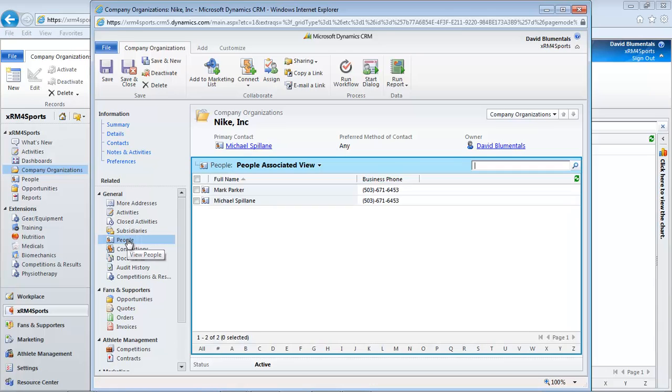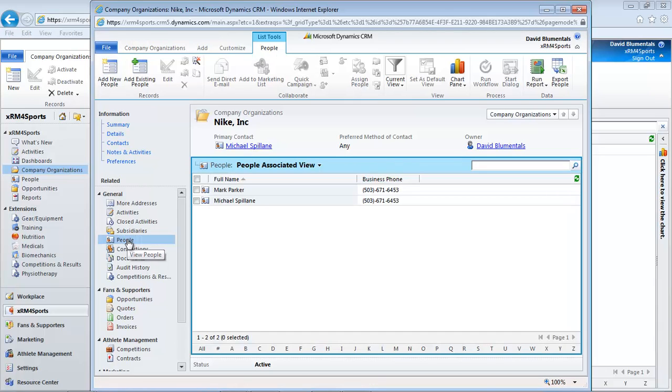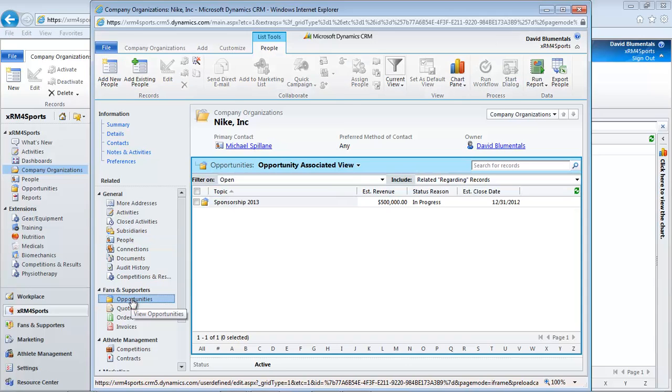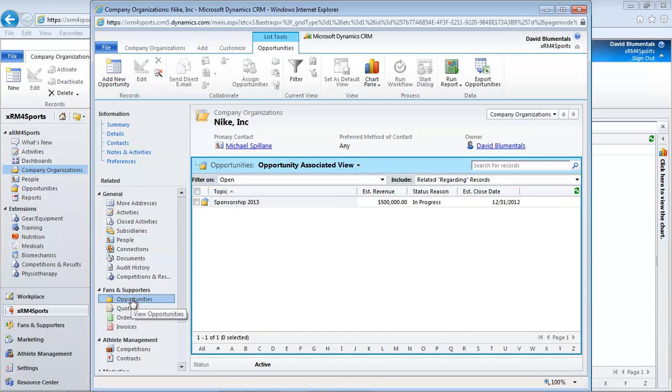Here are the people records. Here are the opportunities. From each folder we can edit or add new records. You'll also see references to fans and supporters and athlete management. These are additional modules that extend xRM4Sports for organising membership and sports people. We will explore these in future videos.